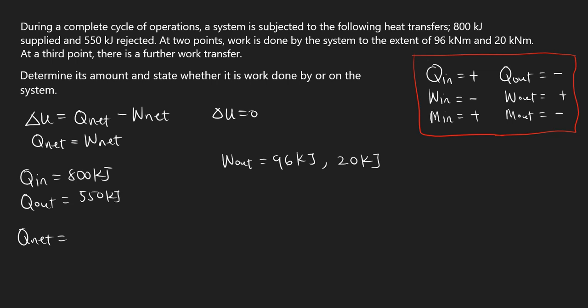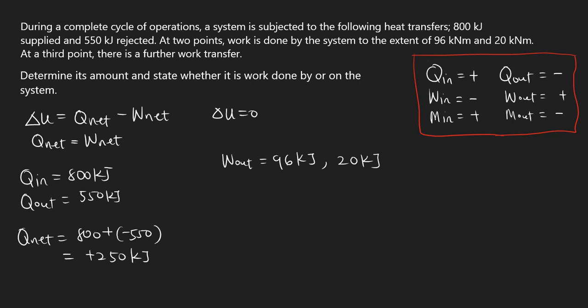Heat in is positive, so we have 800 plus heat out. Heat out is negative, so minus 550. Let's add this: 800 minus 550 gives us 250 kilojoule. So that's the net heat transfer.